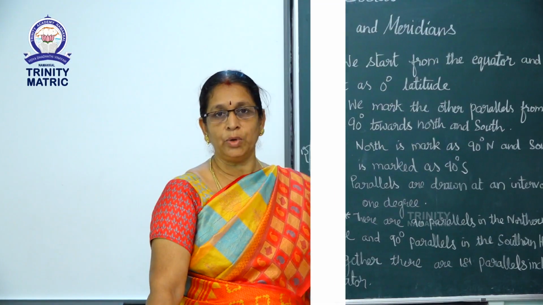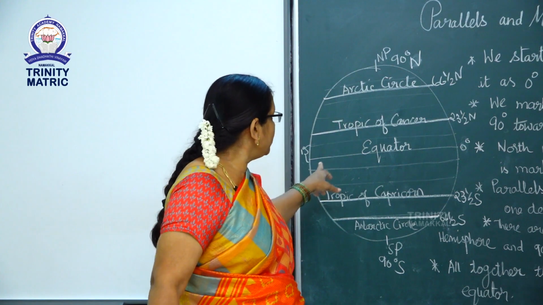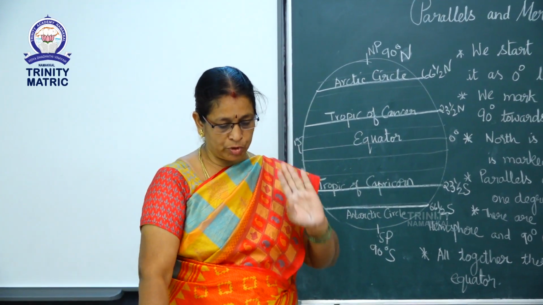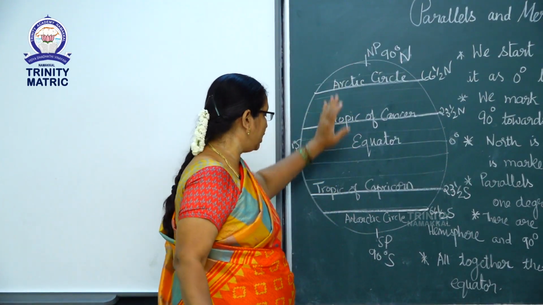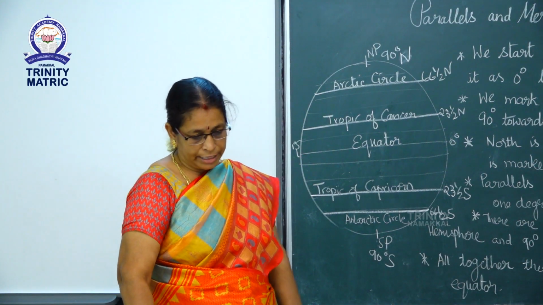Next we can see the important parallels. Other than equator and the North Pole and South Pole, there are 4 important parallels or latitudes.